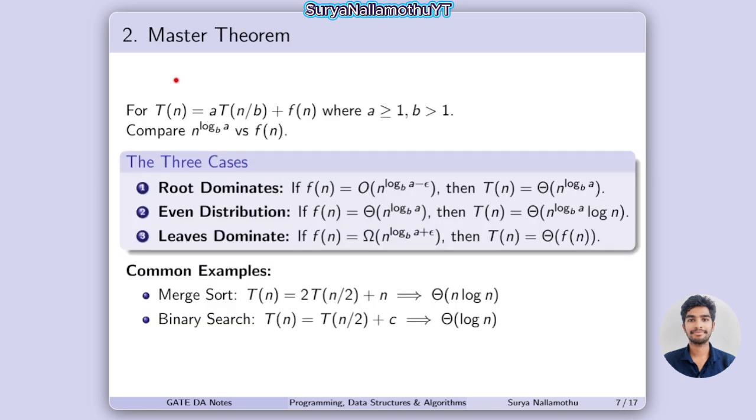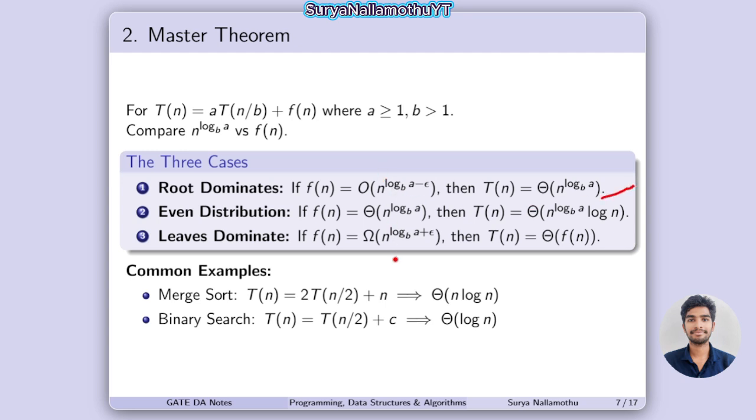Next, Master theorem. This is the formula for the Master theorem: T of n is equal to a into T of n by b plus f of n. For the comparison in this master theorem, we need to follow these two conditions to compare n power log b a versus f of n. If f of n is big O of n power log b a minus epsilon, then the T of n value becomes theta.